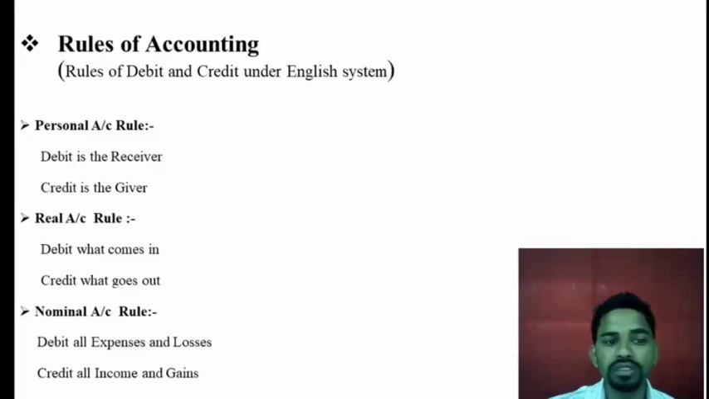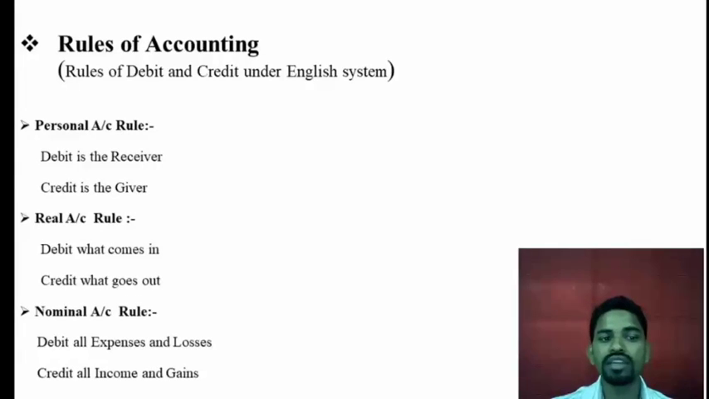Now see the personal rule. What is the personal rule? Debit the receiver and credit the giver. Whatever the business is receiving, we have to record in the debit if it is personal. And if the business is giving, then it will be recorded on the credit side if it is personal.